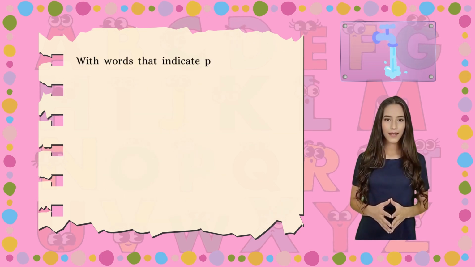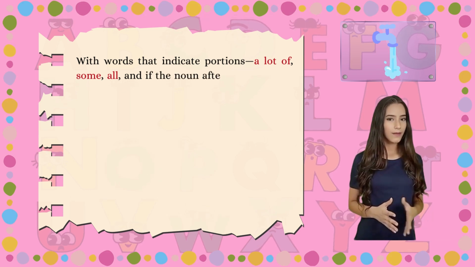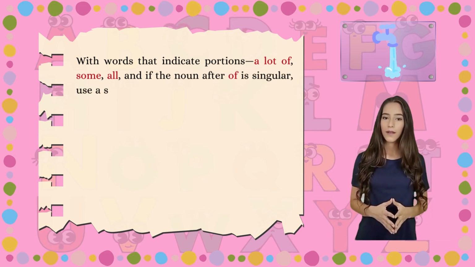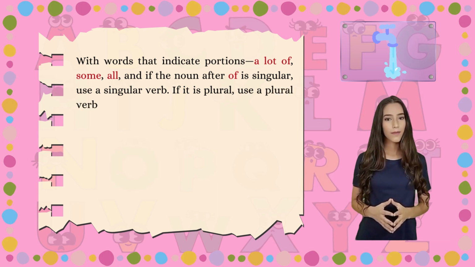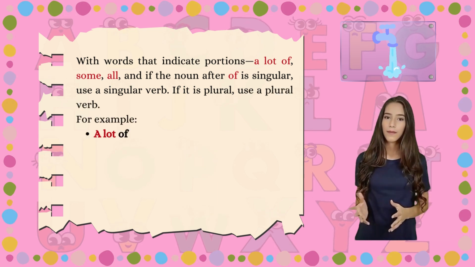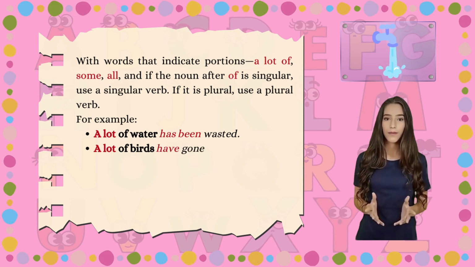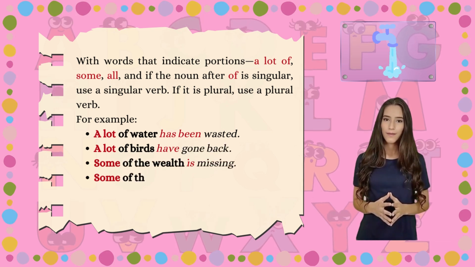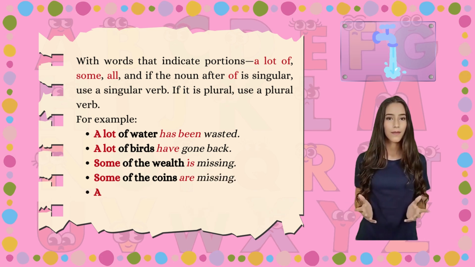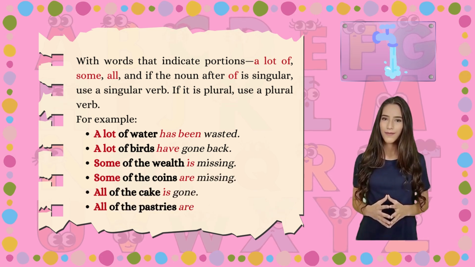With words that indicate portions, a lot of, some, all, if the noun after of is singular, use a singular verb. If it is plural, use a plural verb. For example, a lot of water has been wasted. A lot of birds have gone back. Some of the wealth is missing. Some of the coins are missing. All of the cake is gone. All of the pastries are gone.